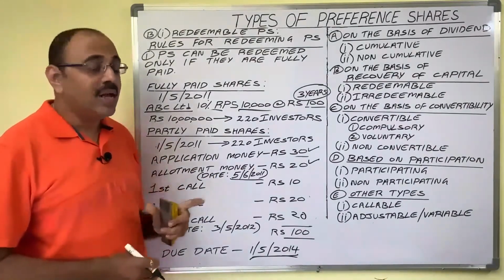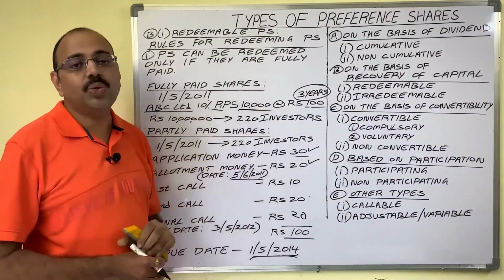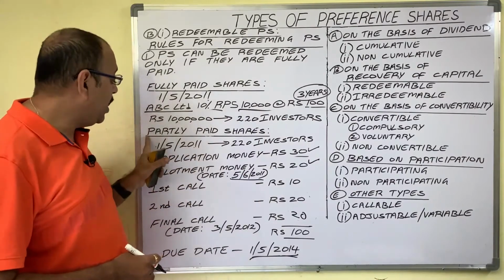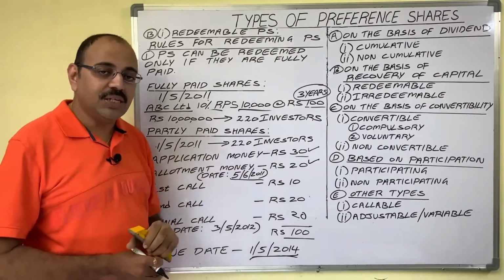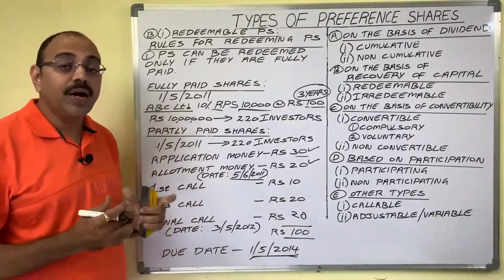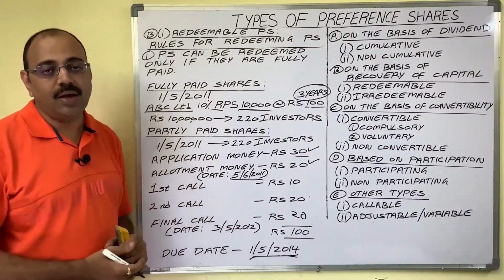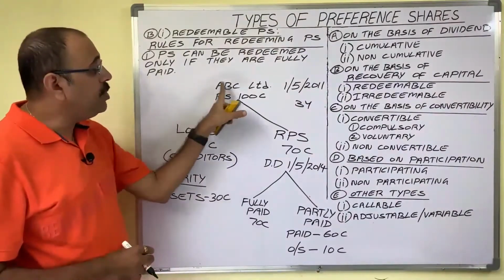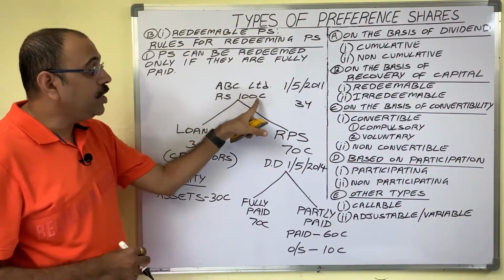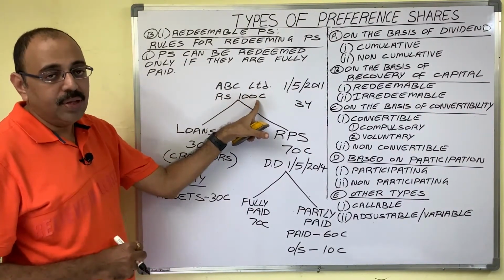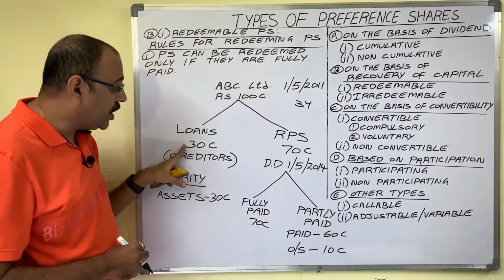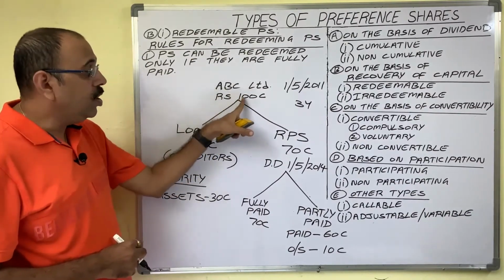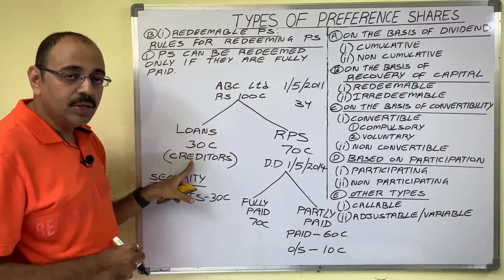Now the doubt is, why company has to follow this rule? Why can't company redeem partly paid preference shares? The reason is to protect the security available to creditors. Means what? Let us see. For example, ABC Limited needs 100 crore rupee capital. So company collected 30 crore by taking loans from creditors.